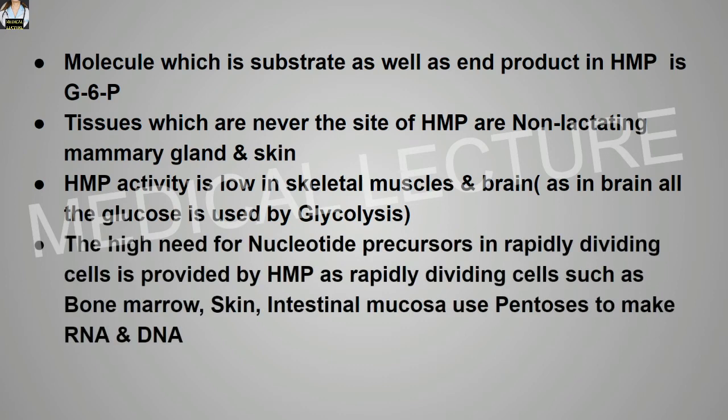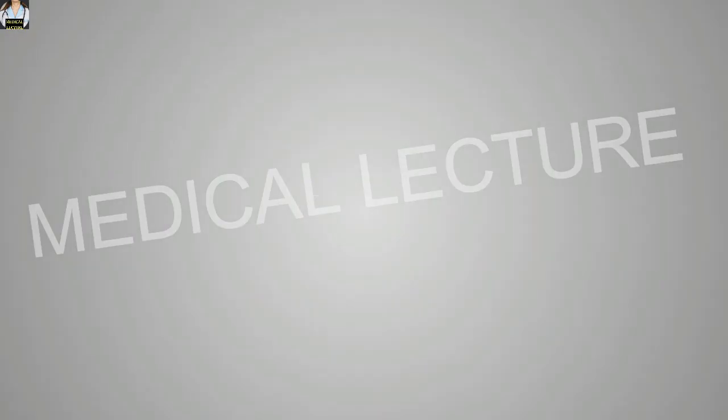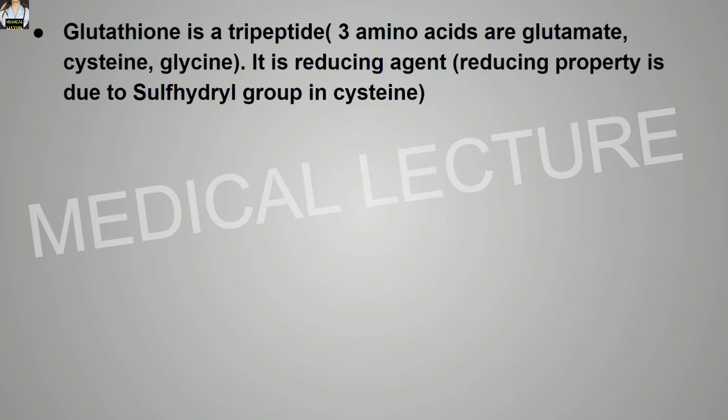The high need for nucleotide precursors in rapidly dividing cells is provided by HMP, as rapidly dividing cells such as bone marrow, skin, and intestinal mucosa use pentoses to make RNA and DNA. Glutathione is a tripeptide having 3 amino acids: glutamate, cysteine and glycine. Now this glutathione is actually a reducing agent. The reducing property of glutathione is due to the sulfhydryl group in cysteine.